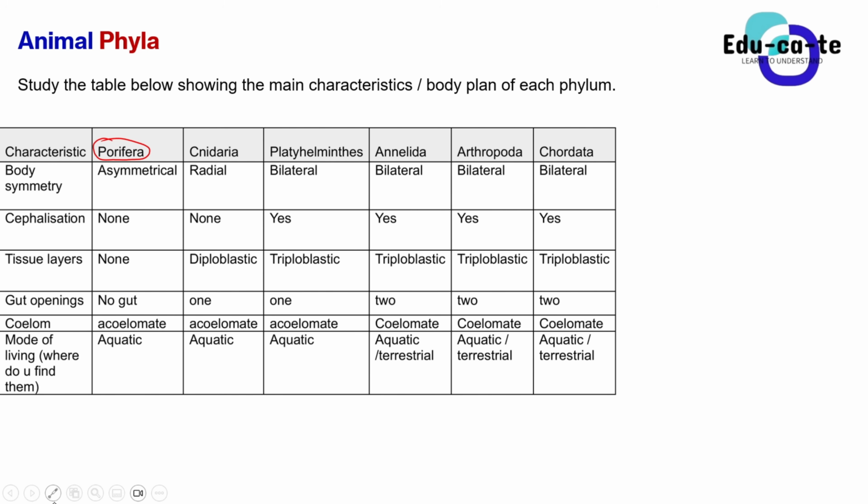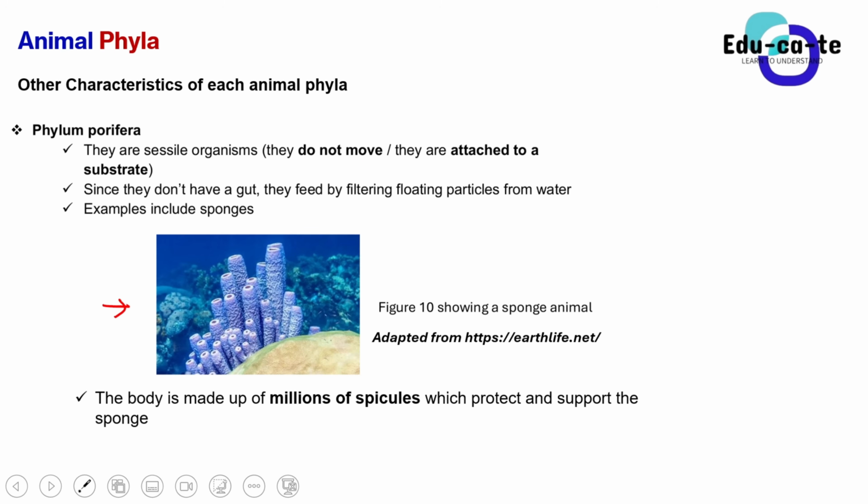When we're talking about the phylum Porifera, we need to know that their body symmetry is asymmetrical. Remember that body symmetry tells you what will happen if you cut the animal in half. If we say that it is asymmetrical, it means that if we cut the Porifera in half, we are not going to get two identical halves. For example, if I cut this animal right here and look at one half and the other half, they don't look the same. So we say that it is asymmetrical.